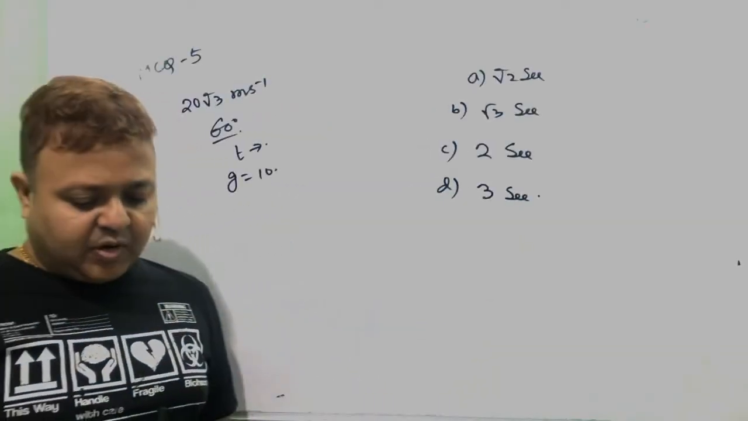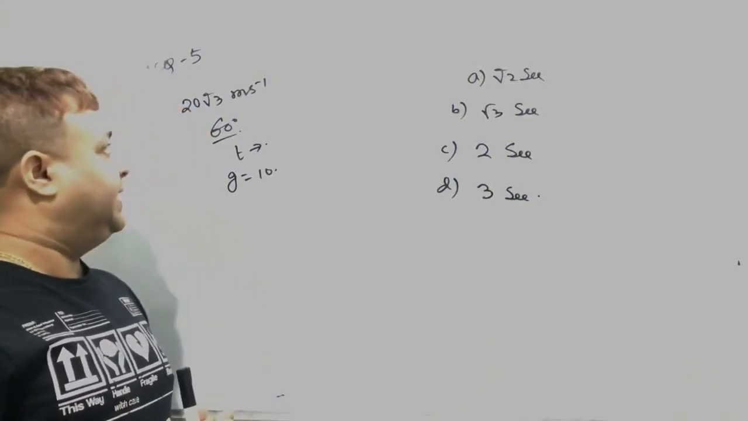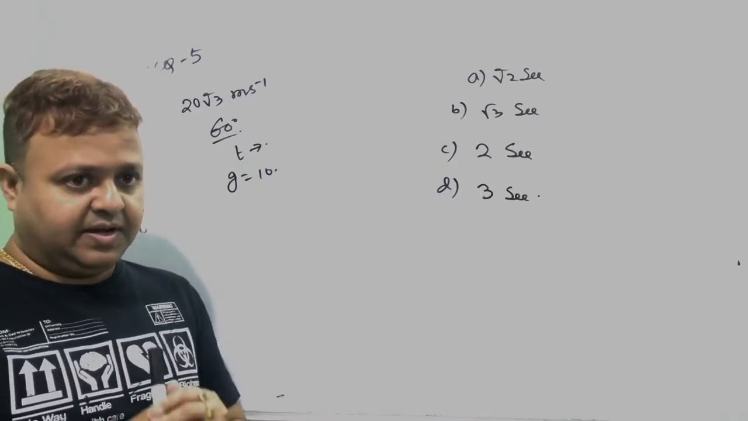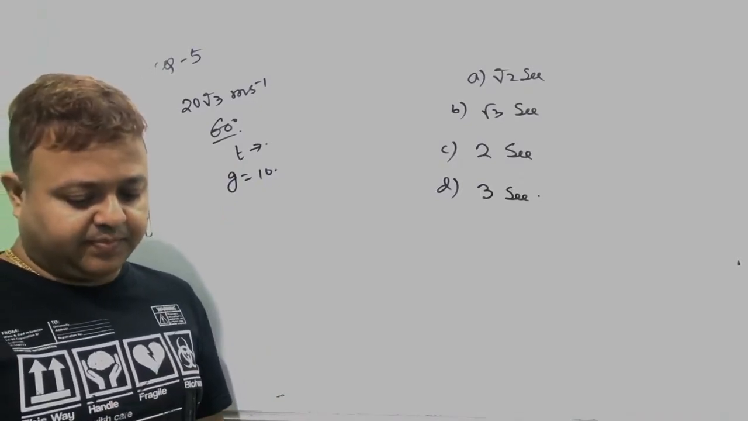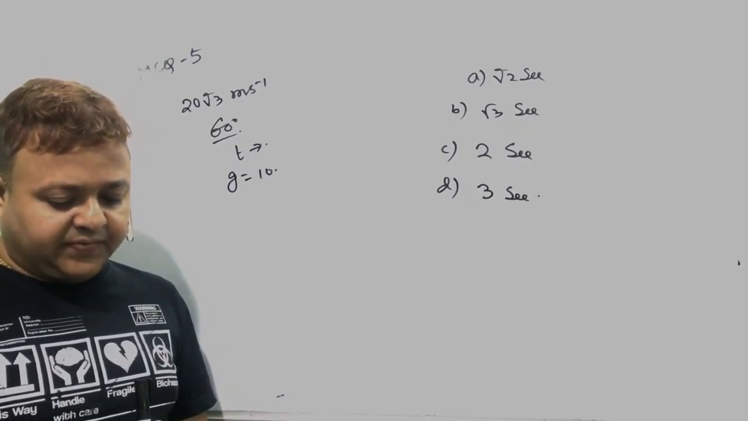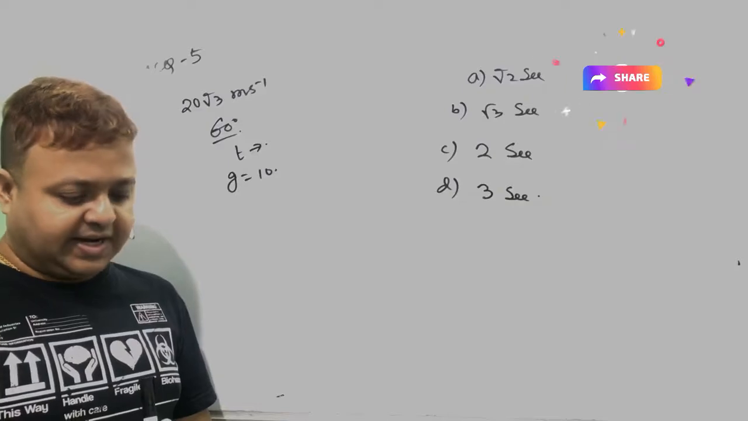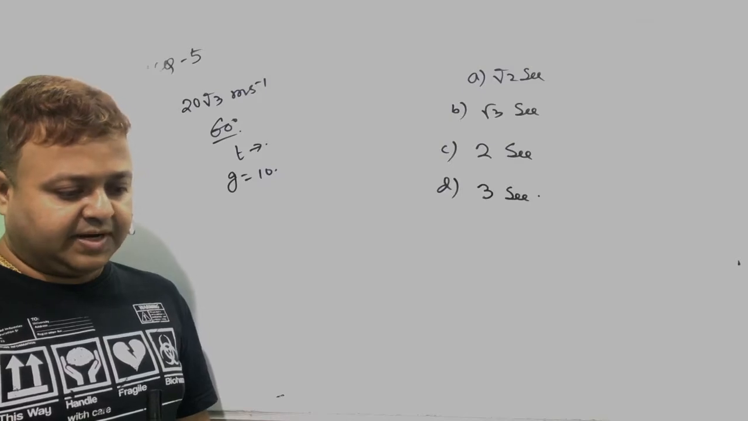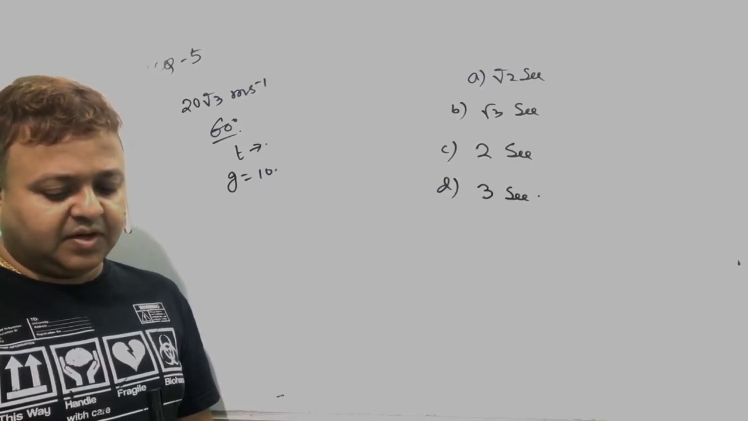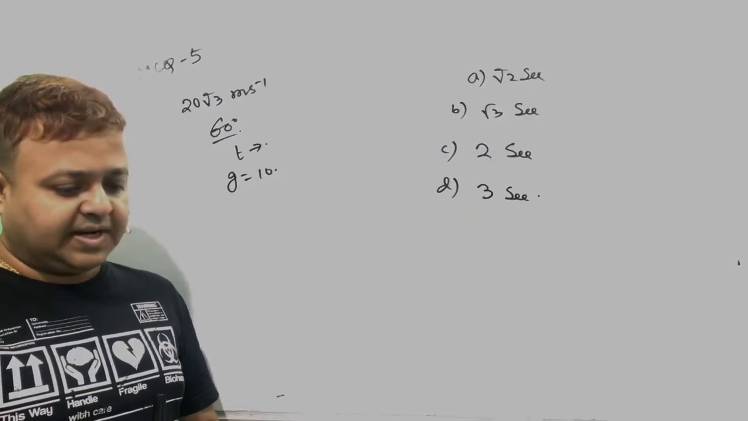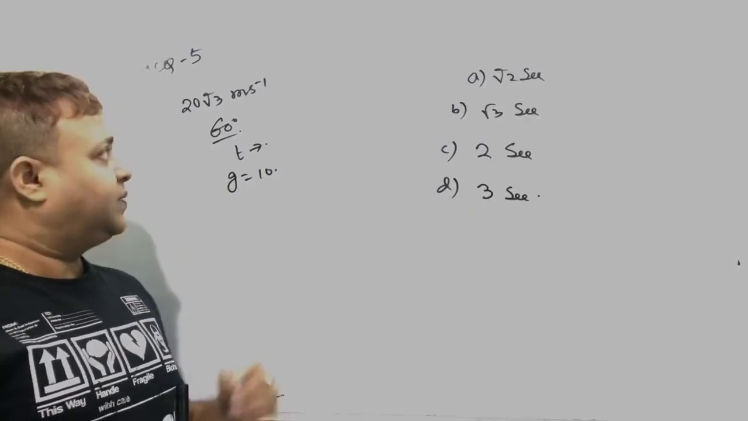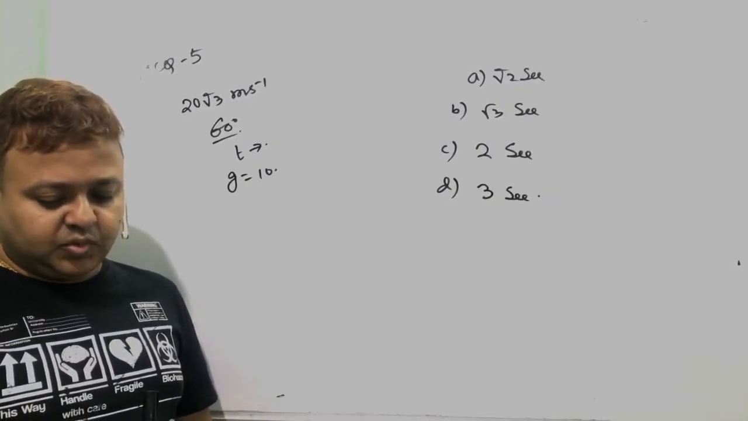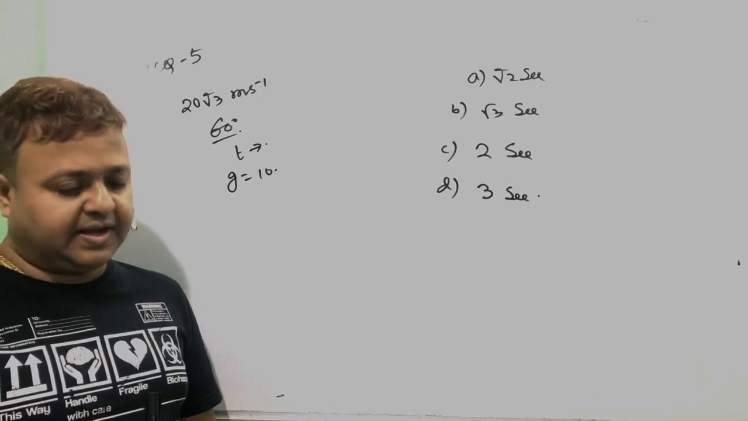Repeat question. A ball is thrown from the ground with a speed of 23 meter per second, making an angle of 60 degree with the horizontal. The ball will be at a height of 40 meter from the ground after a time small t, which is equal to option A root 2 second, B root 3 second, C 2 second, and D 3 second.